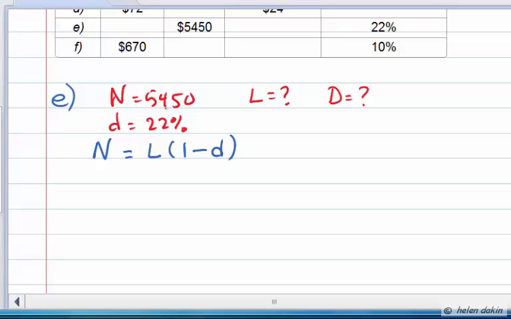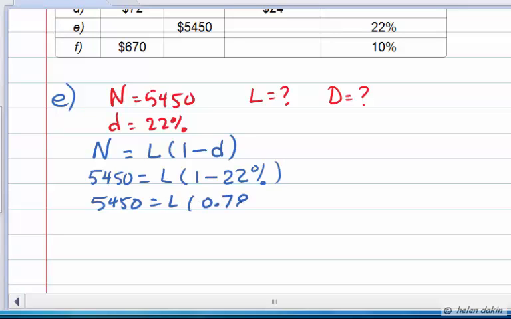We know that the net price is $54.50, so let's substitute that. $54.50 is equal to list price, which we don't know, times 1 minus the discount rate, which is 1 minus 22%. So if I subtract 22% from 100%, that leaves me with a cost factor of 78%. So now I have $54.50 is equal to list price times 0.78. My net cost factor is 78%.